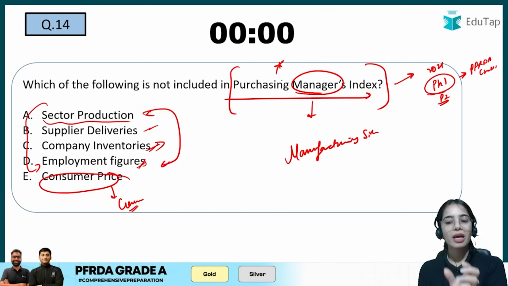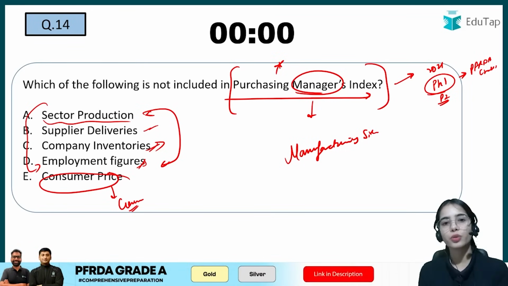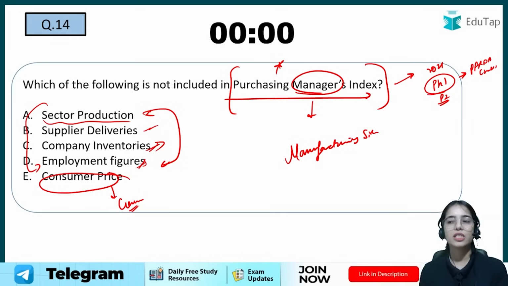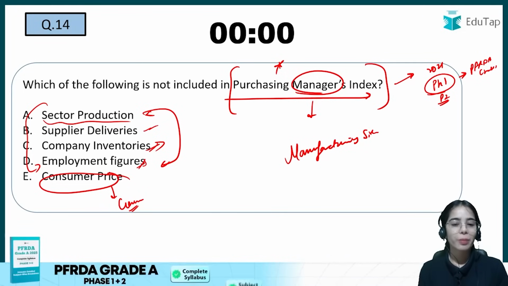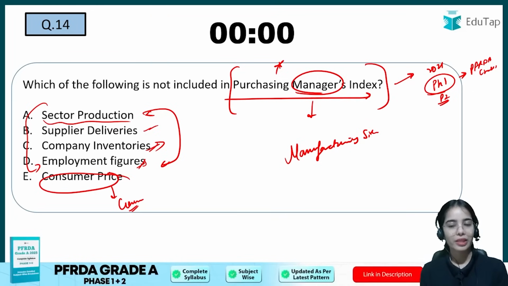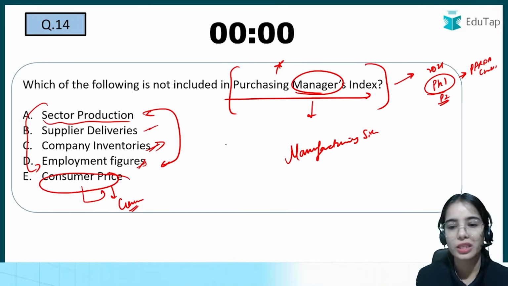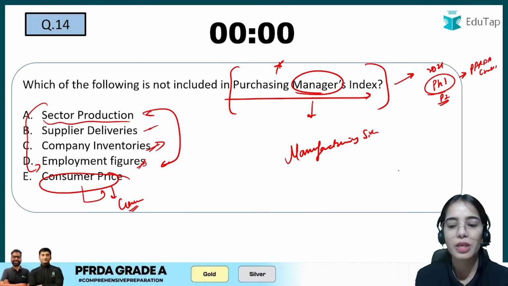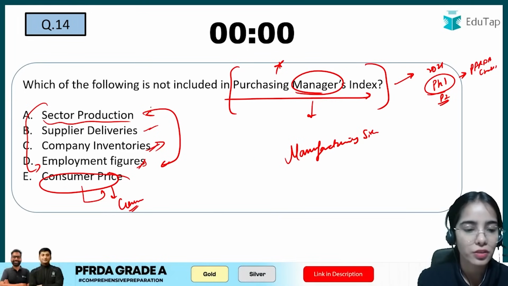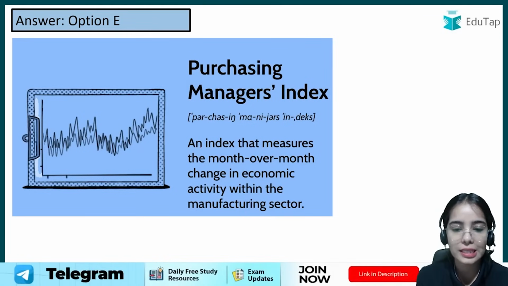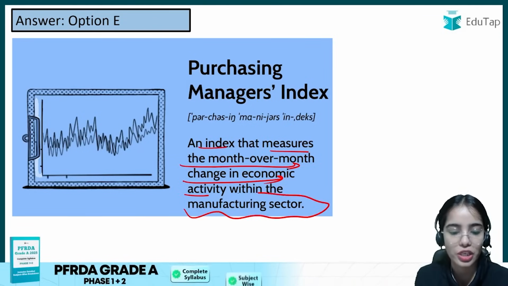So the purchasing managers index is not directly related to your PFRDA grade A syllabus. So this is an out of syllabus question we can say. But if you read the question carefully, then you can understand that the consumer price is not included in the purchasing managers index, because the manufacturing units are worried about the other factors. Purchasing managers index is an index that measures the month over month change in economic activity within the manufacturing sector.